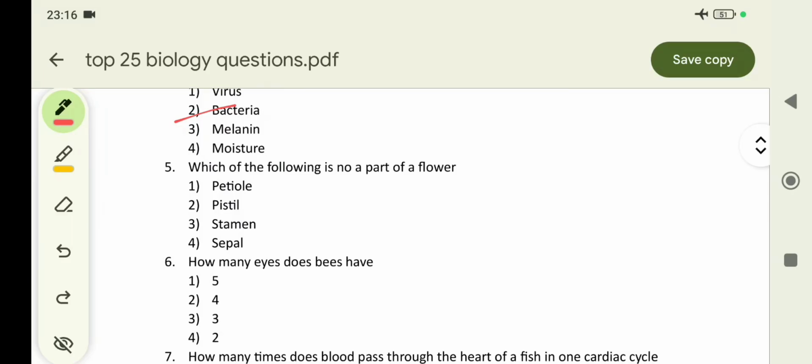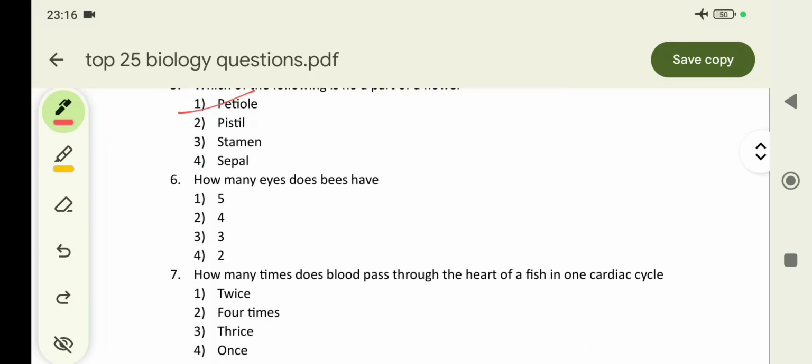Next, fifth question: which of the following is not a part of a flower? That is petiole. Pistil, stamen and sepal are parts of the flower, but petiole is not part of the flower.